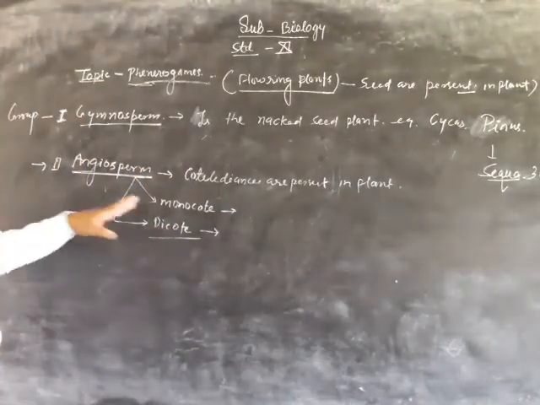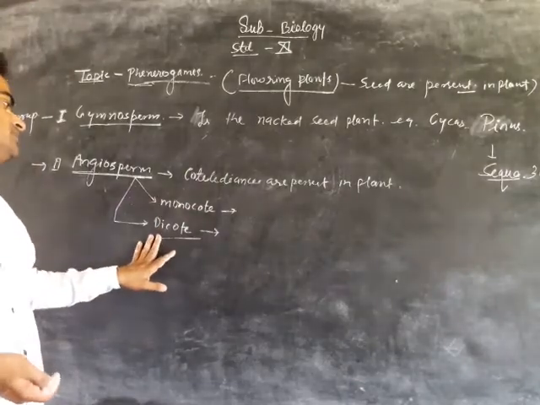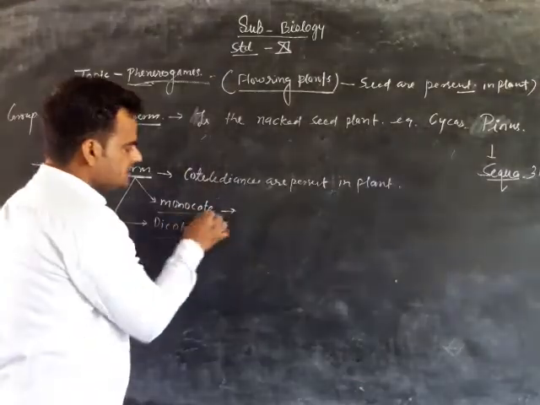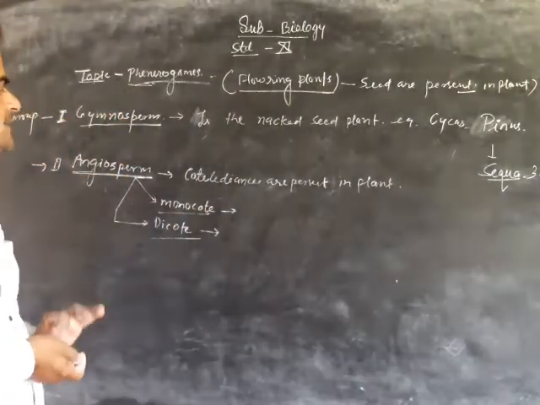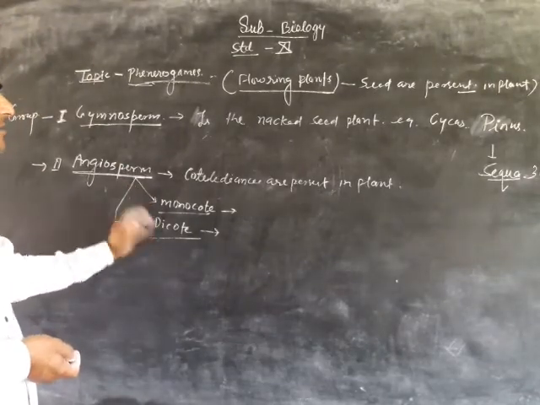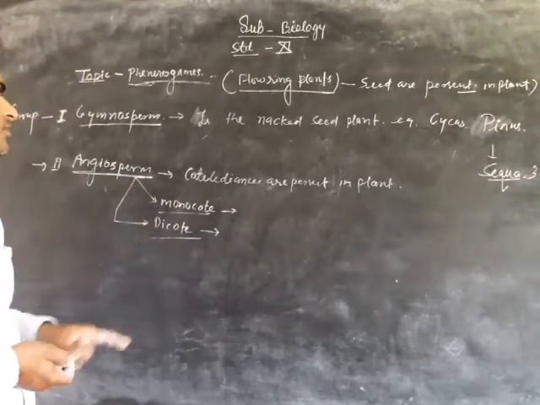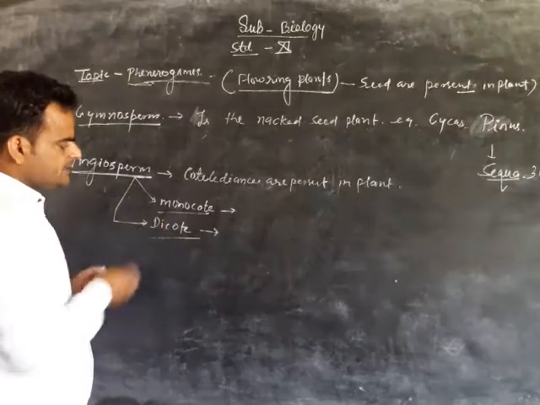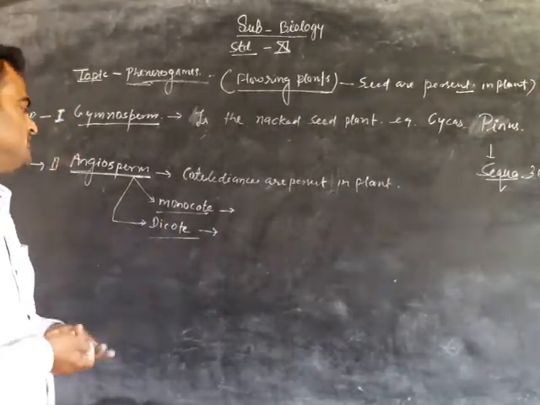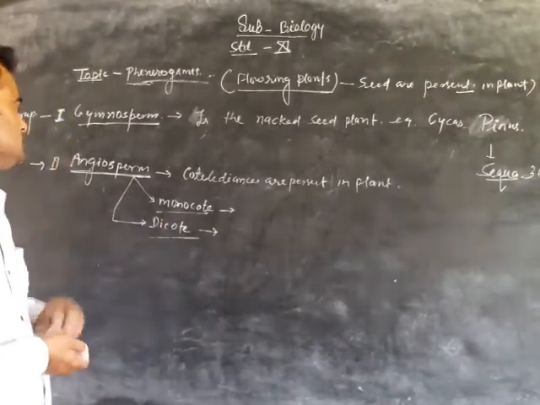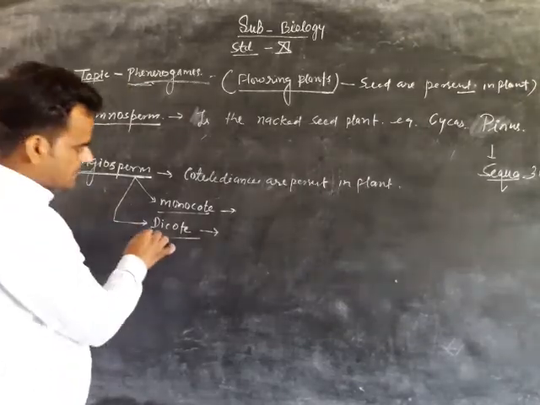Angiosperms are of two types, monocot and dicot. In monocot, one cotyledon is present in the plant, called a monocot plant, and dicotyledons have two cotyledons present in the plant, called a dicot plant.